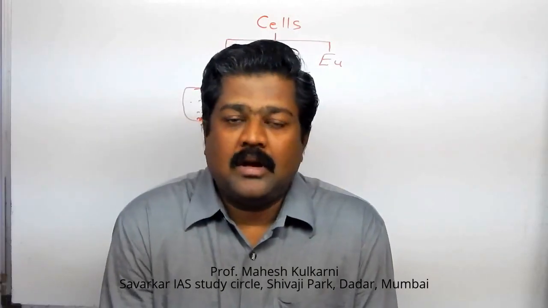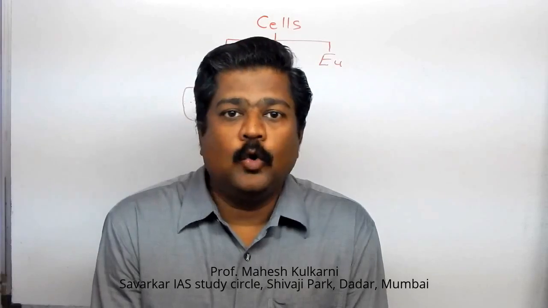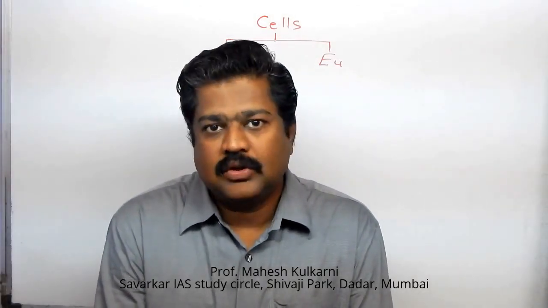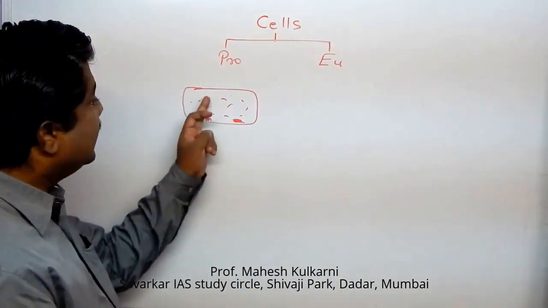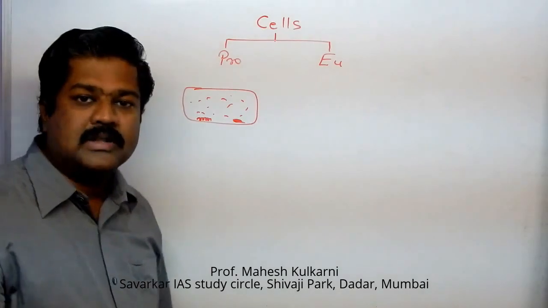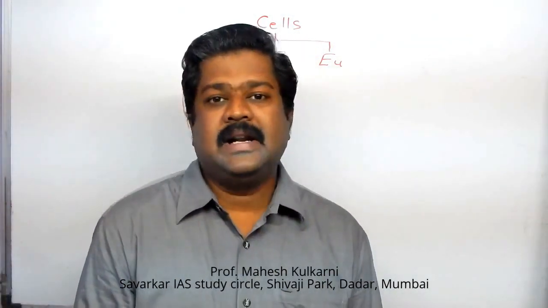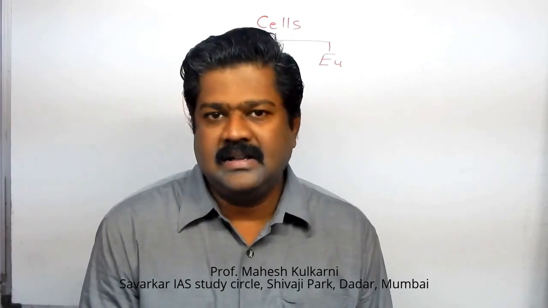Then heterotrophic. Heterotrophic means they do not prepare their own food. They depend on others for getting their food. So they are called heterotrophic bacteria. So this is the prokaryotic cell. What are the predominant characters of this prokaryotic cell? These cells do not have membrane-bound organelles inside the cell.